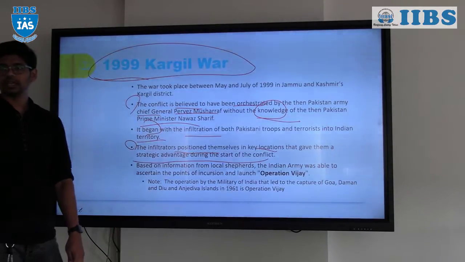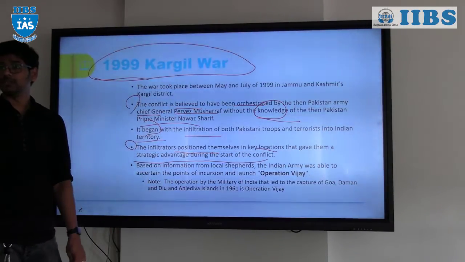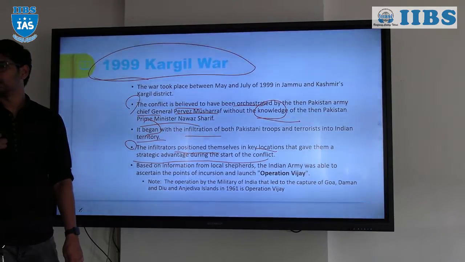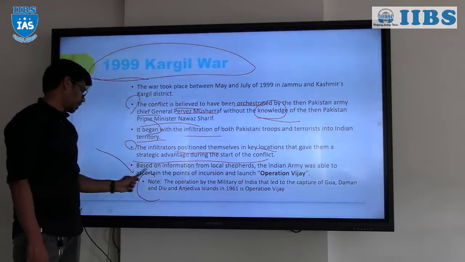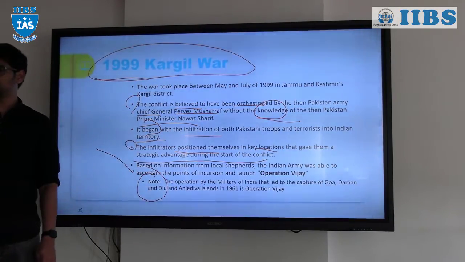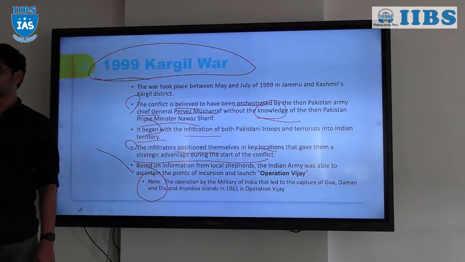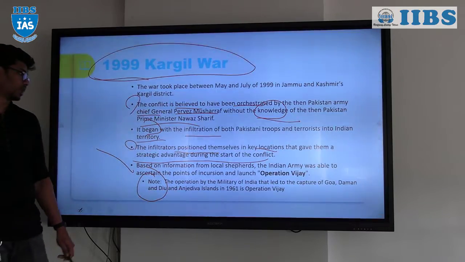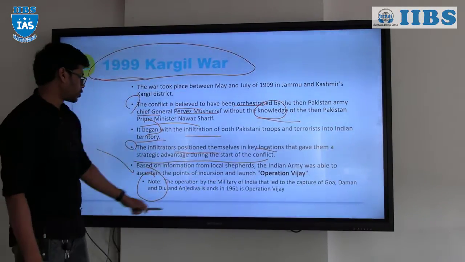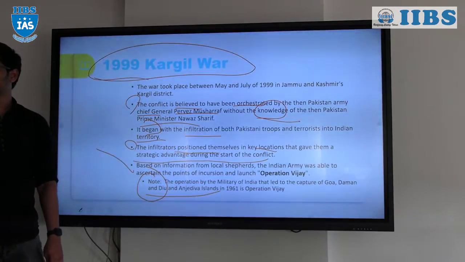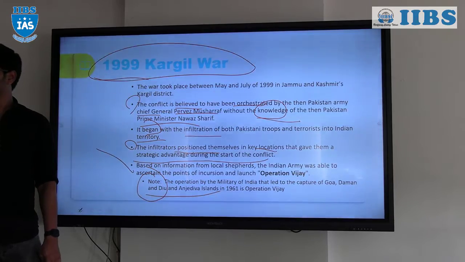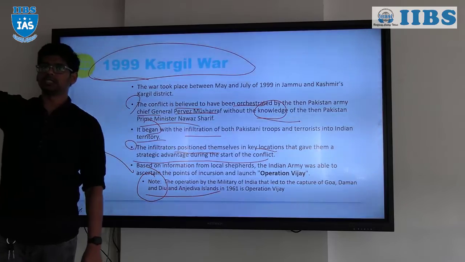Successfully, because of Operation Vijay, even though there were many casualties on the Indian side, we won the war. I have put a separate note: there are two Operation Vijays. The first Operation Vijay was in 1961, to capture Goa, Daman and Diu and the Anjadiva Islands from the Portuguese. The second Operation Vijay is the Kargil War.